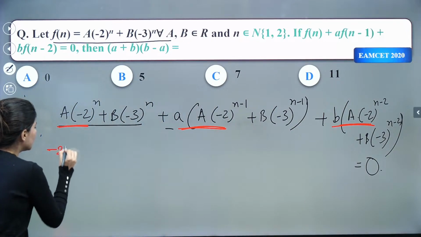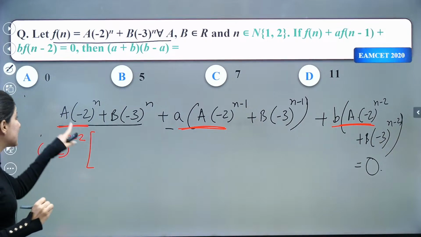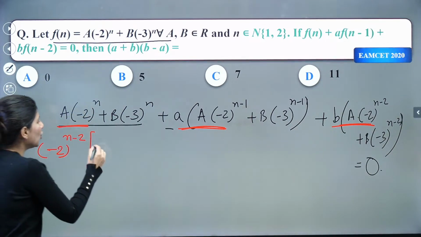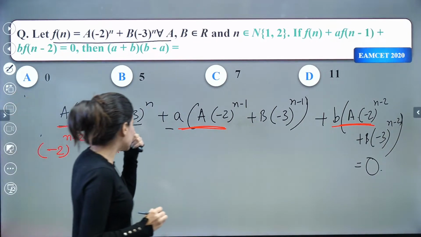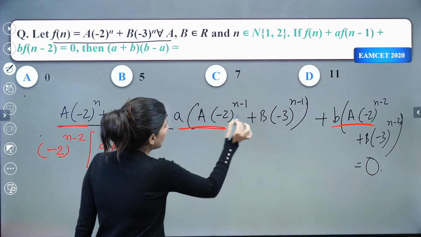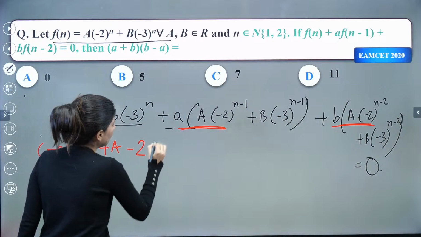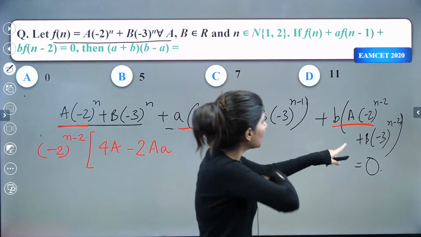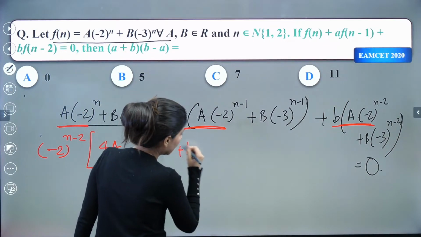Can I take minus 2 raised to power n minus 2 common? If I do that, what do I get inside? Can you see? Minus 2 raised to power 2 will be left out. So 4a. And then basically this is going to be minus 2a. And from here, minus 2 raised to power n minus 2 is out. So this is going to be plus b and a.